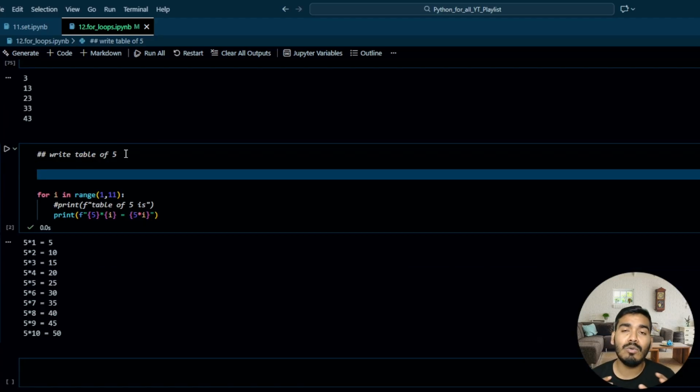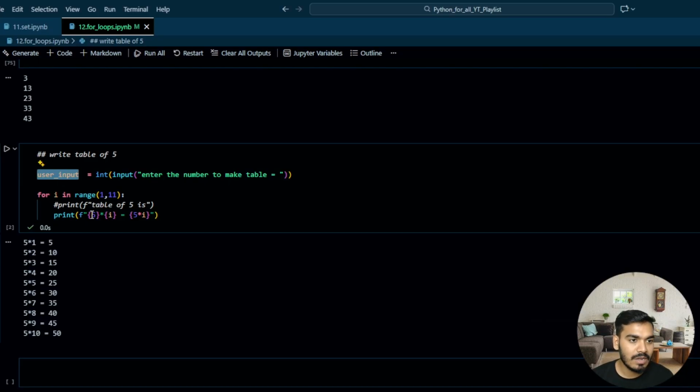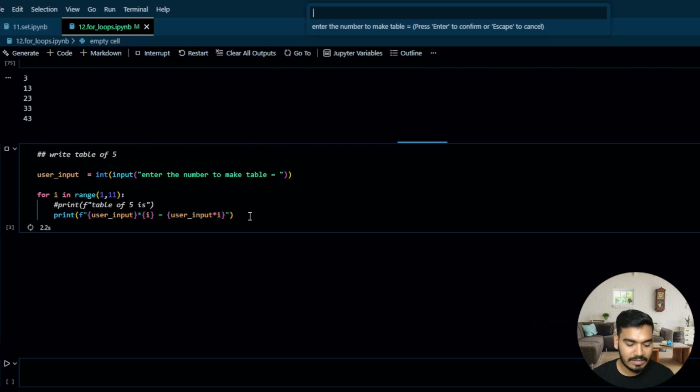So now why not make it dynamic? So the user will enter the number and it will return the table of that number. So I'll write over here user input equal to int of input. Perfect. And over here, enter the number to make a table. Instead of this 5, I will pass this user number over here and over here as well. Perfect. And now let's say I'll enter 6.